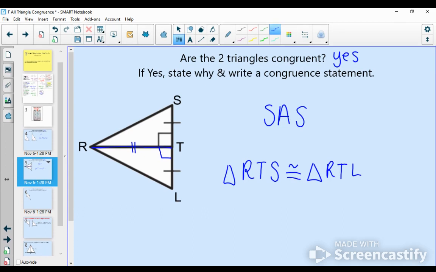I specifically included this example because it has a right angle, but it's not hypotenuse-leg. We can still use our other shortcuts even when we have a right angle. That's a common misconception. A lot of kids will think, well, there's a right angle, I'm not going to look at anything, I'm just going to guess hypotenuse-leg. You still have to check your other shortcuts, and it's just when the other shortcuts do not work that we think, well, could hypotenuse-leg be an option?